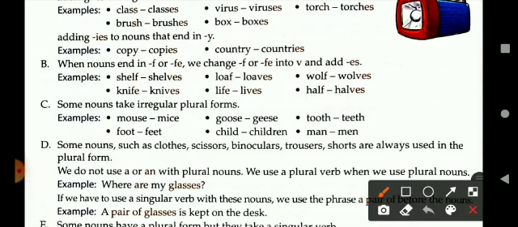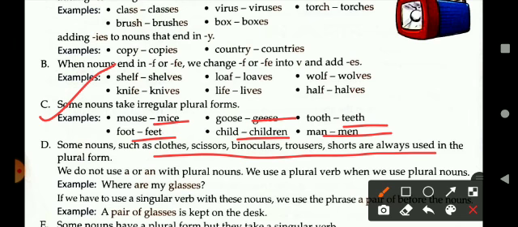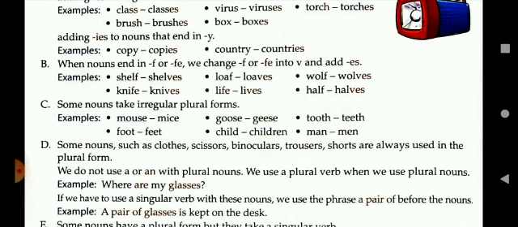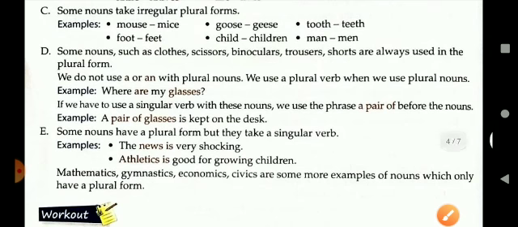So how are they written? Mouse is mice, goose is geese, tooth becomes teeth, foot, the plural is feet, child, the plural is children, man, the plural is men. Some nouns such as clothes, scissors, binoculars, trousers and shorts are always used in the plural form only. And we do not use a or an with plural nouns.